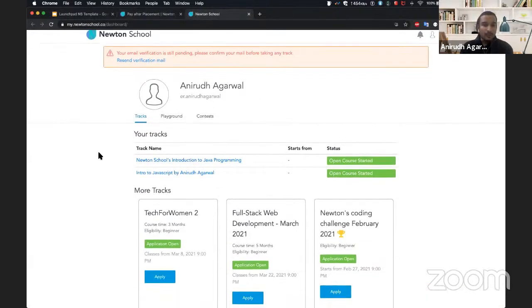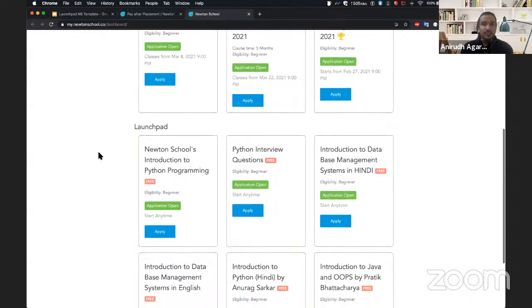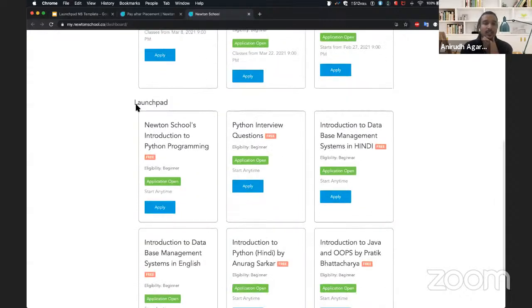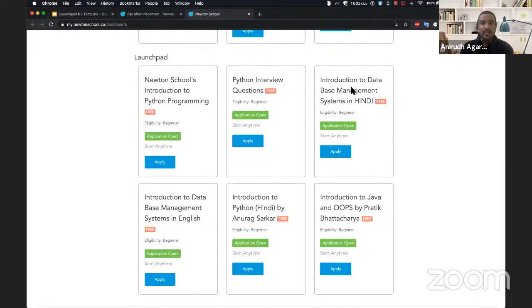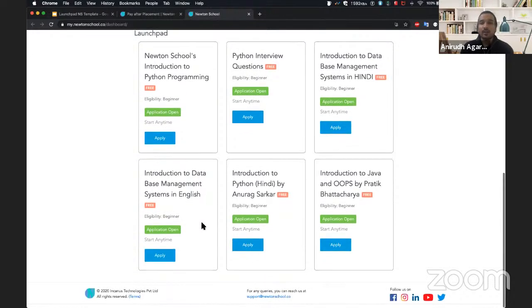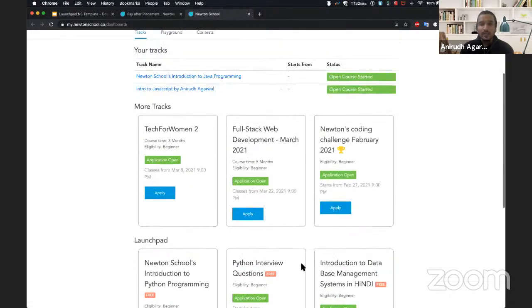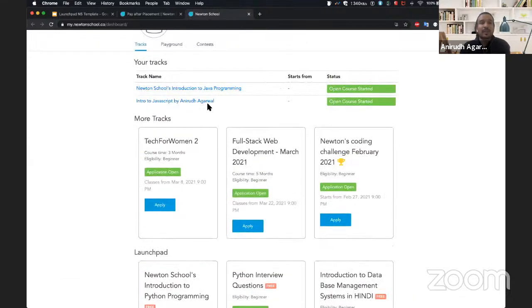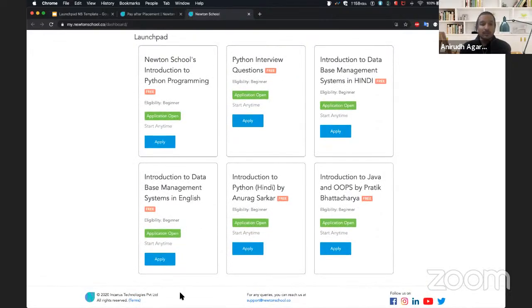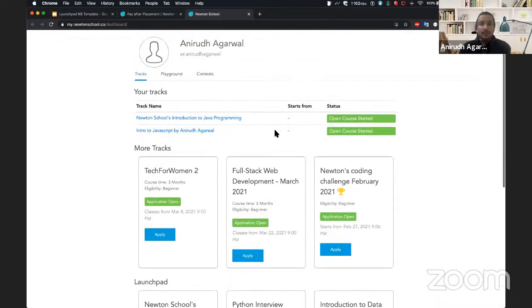Then when you come to the home page, you will see all of these courses, and the course that we are doing today's session on is called Launchpad, in which you can see that there are various programming courses. You have database management, you have Python, you have Java, and these courses, right? Introduction to Java and Introduction to JavaScript by Anirudh Agarwal.